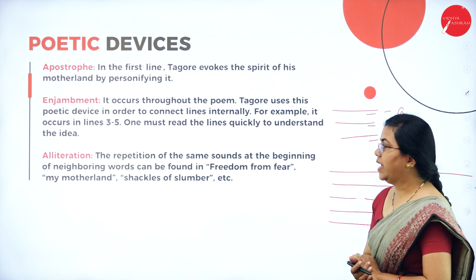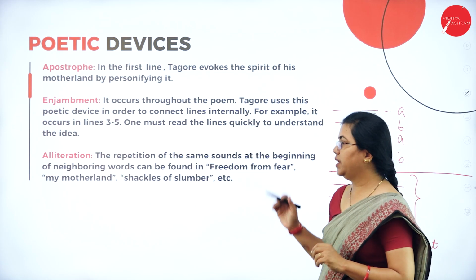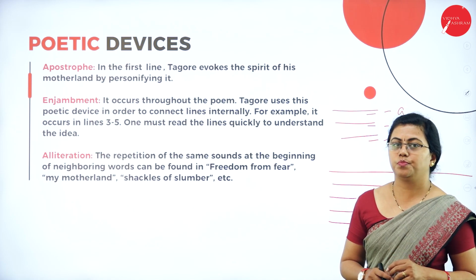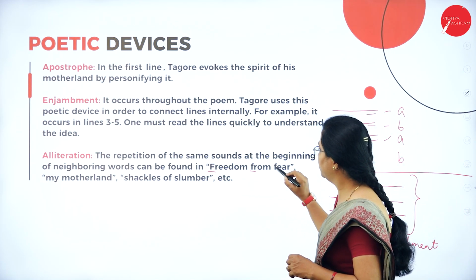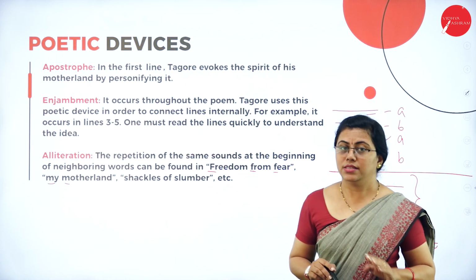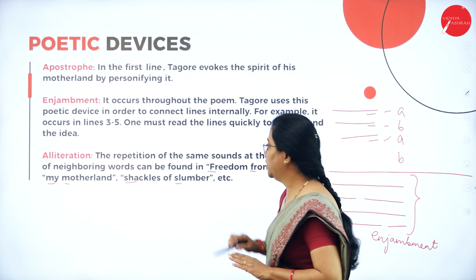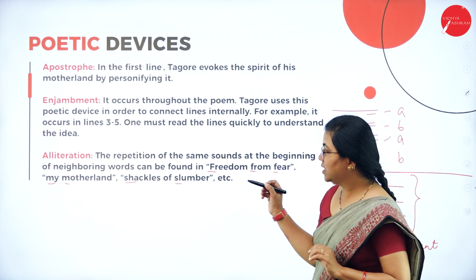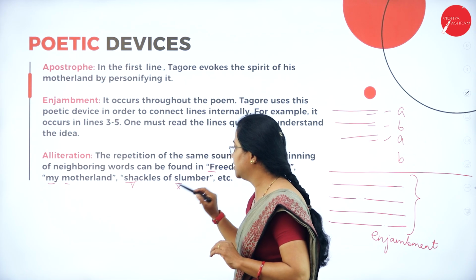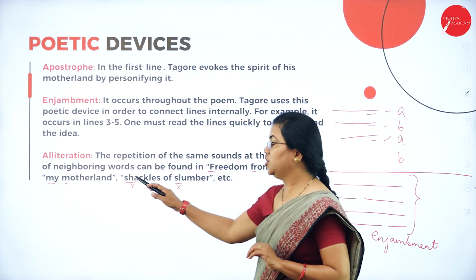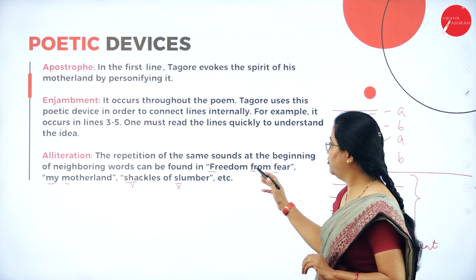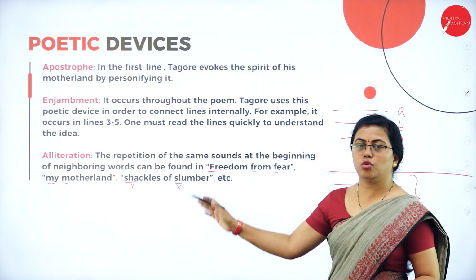Okay, next we have alliteration. As you already know, you are seeing this most commonly. Alliteration is the repetition of the same sound in the beginning of the words. So here you can see freedom from fear. This is alliteration. My motherland, the ma sound is repeated, that is alliteration. Shackles of slumber, so the s sound is repeated actually. Shackles of slumber is actually a non-example, wherein this cannot be considered. So here you cannot just take the letter of repetition, you have to take the sound also. So here freedom from fear is a good example. My motherland is also a good example.